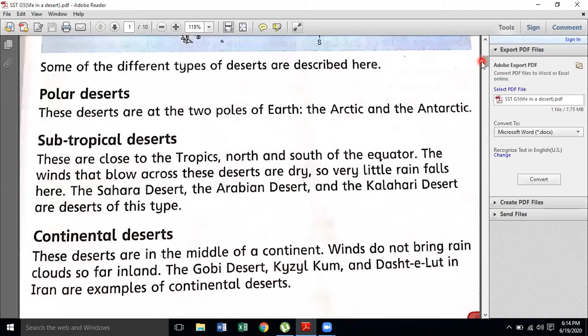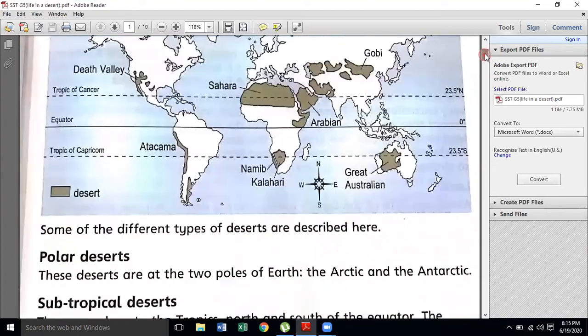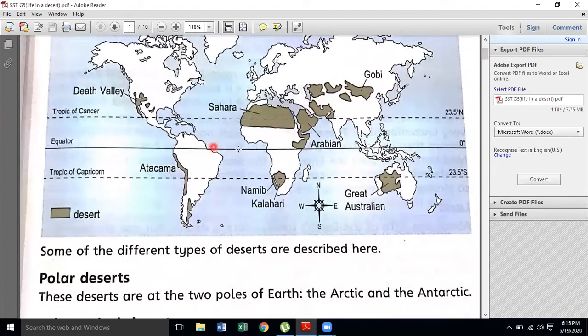As I told you, it is not mandatory that all deserts are hot. Some deserts are cold, and can also be found on planet Earth. The deserts found on the poles of the Earth, at the Arctic or Antarctic, are named polar deserts. The deserts found to the north and the south of the equator are the subtropical deserts.